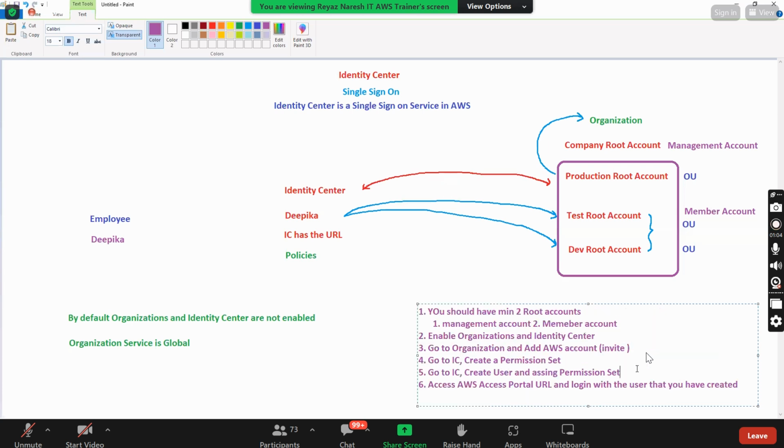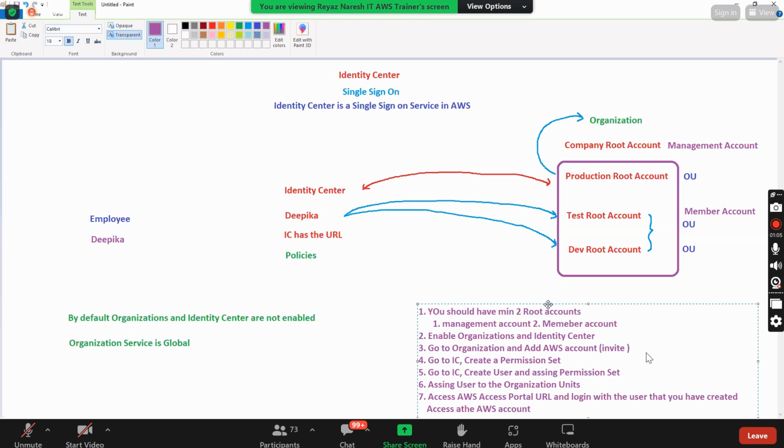Before that, we need to do one thing, no? What we need to do? Assign the user to the organization units. Yes or no? We need to assign, no? Yes. After that, access the portal, log into the user that you have created. And then that's it. Access the AWS account. Possible, no?